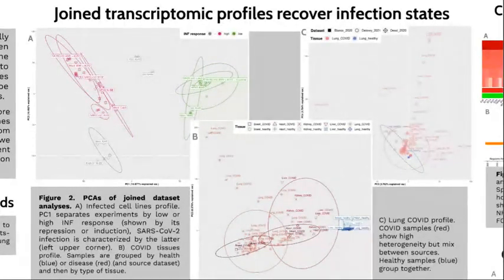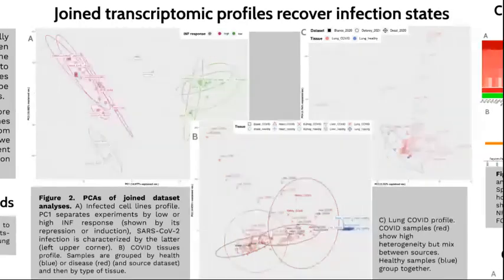Panel B shows tissue data. Blue are healthy samples and red are COVID samples. The first component reflects healthy versus infected states, but also a technical bias in source datasets. Samples are also grouped by source tissue. Panel C shows lung samples across datasets. COVID samples in red are very heterogeneous but are mixed across studies. Healthy samples in blue grouped together.